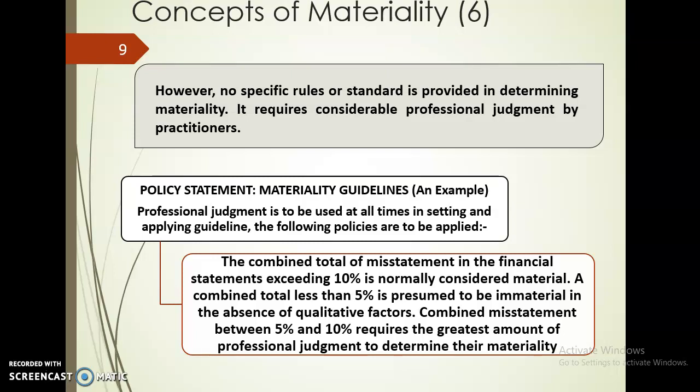Okay, so let us look at the guideline here. Combined total of misstatement in the financial statement exceeding 10% is normally considered as material. Combined total less than 5% is presumed to be immaterial in the absence of qualitative factors, while combined between 5 to 10% requires greatest amount of professional judgment. So it goes down to professional judgment in making decisions.